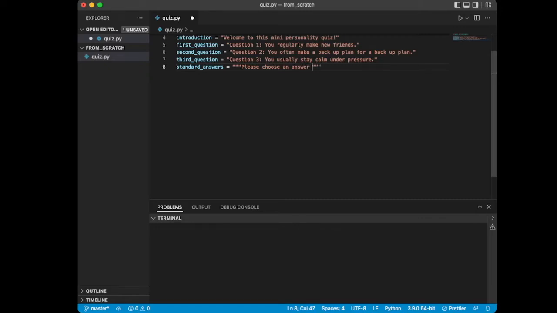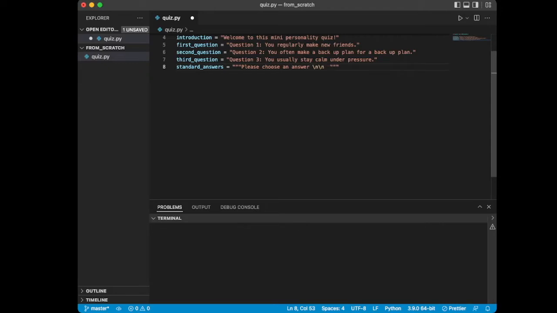And then I'm going to do this. So I'm doing a \n. That's just a little code to tell your computer that you're doing a line break. What that'll do in our terminal is create 2 new lines underneath it just to make it look a little nicer.